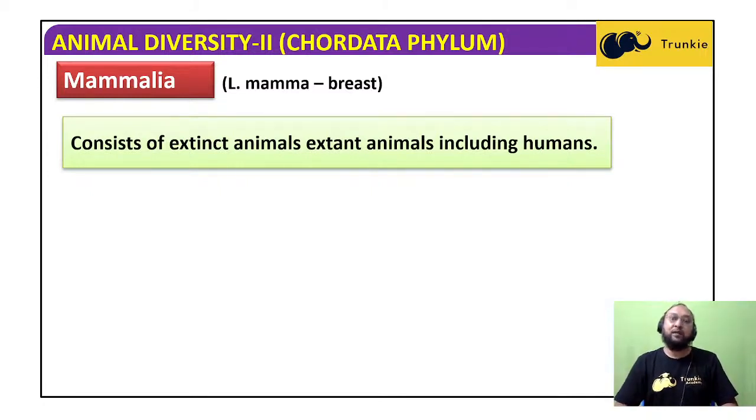Also remember that 3 ear ossicles are present. In some other groups, we saw that only 1 ear ossicle is present, but in mammals there are 3 ear ossicles: the stapes, malleus, and incus. The tympanum is a thin, tightly stretched membrane, like a drum, which receives the vibrations when sound strikes it.